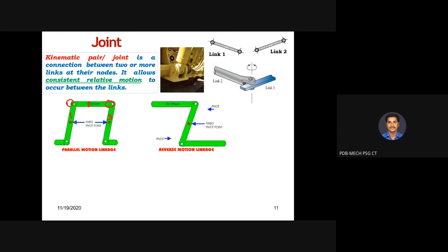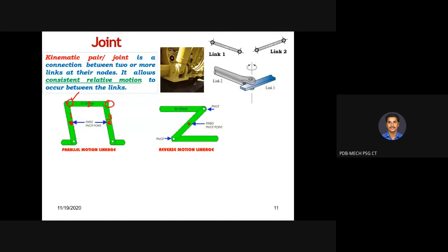About this particular point, there is no relative motion between 1 and 2. 2 does not move with respect to 1, and 1 does not move with respect to 2. But with respect to the point, everything is moving. We are having relative motion. So that's why these points are called joints. Relative motion must be there; if so, that is called a joint.